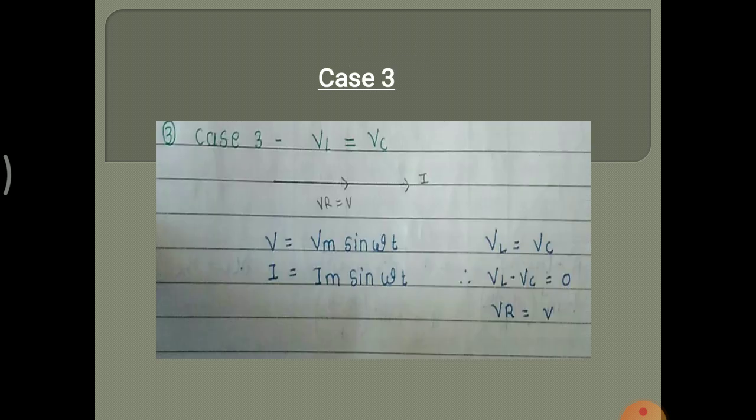Case 3, when VL is equal to VC, then VL minus VC is 0. So VR is equal to V and VR is in phase with I. So V is equal to Vm sin omega t, I is equal to Im sin omega t.